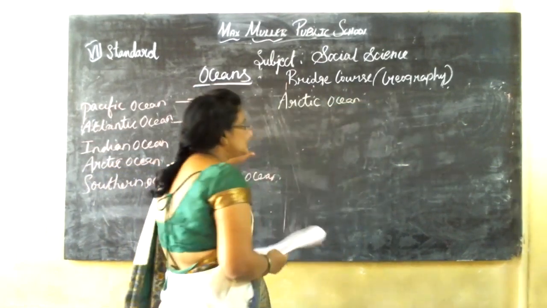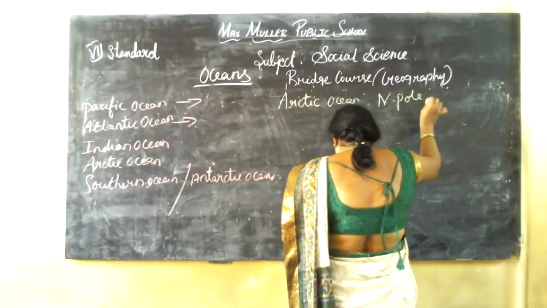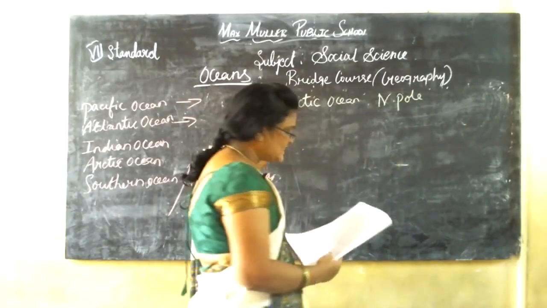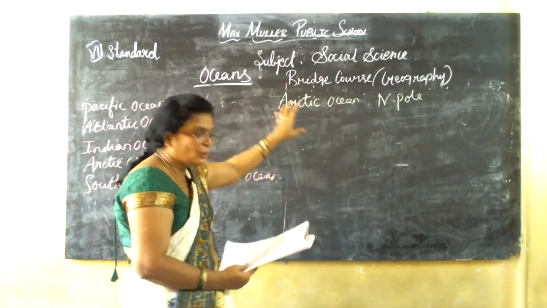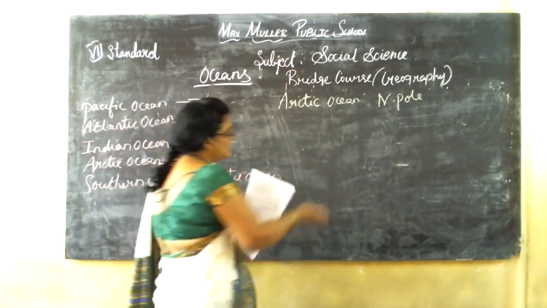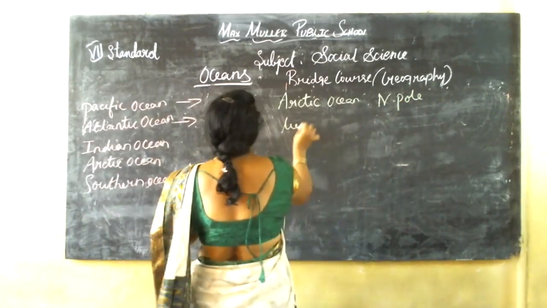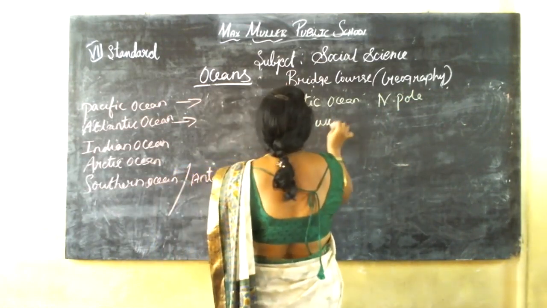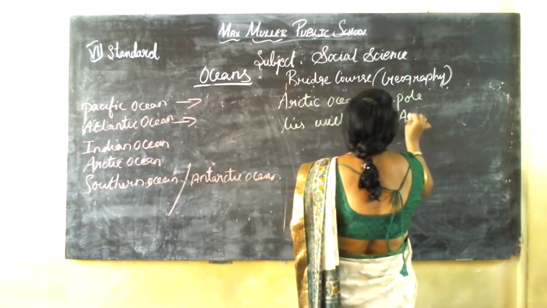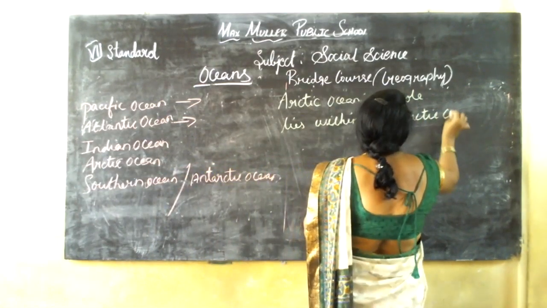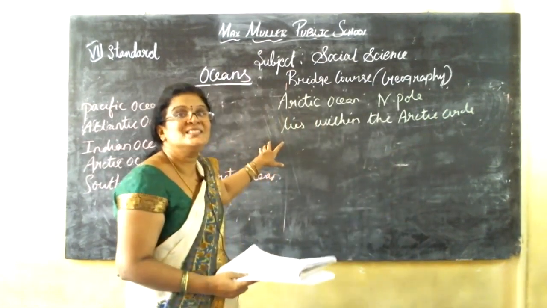Arctic Ocean is located in the North Pole. It lies within the Arctic Circle. It is the smallest and shallowest ocean.